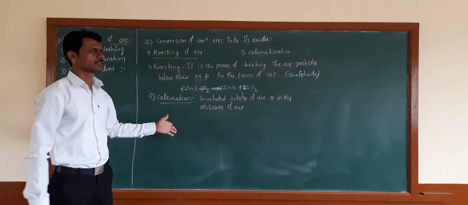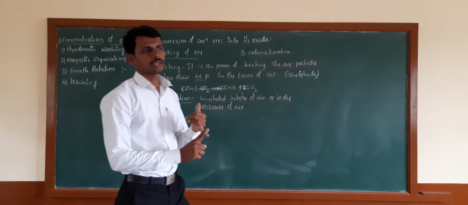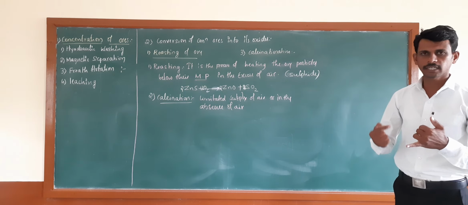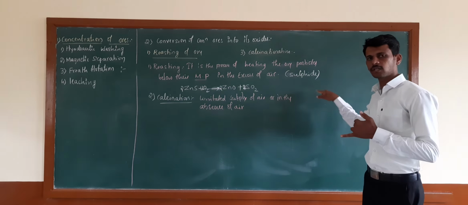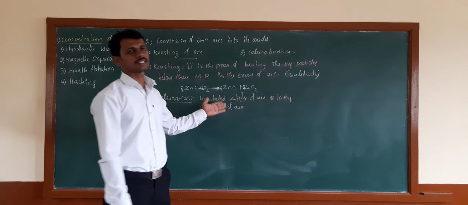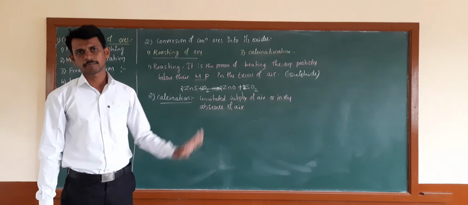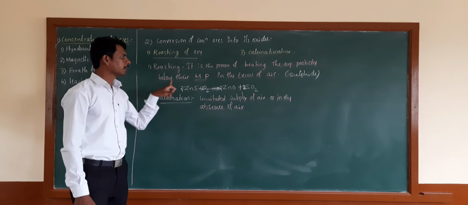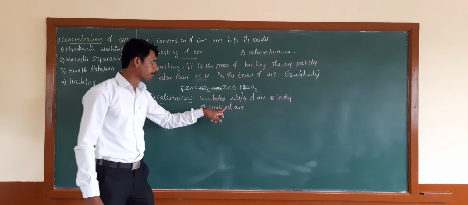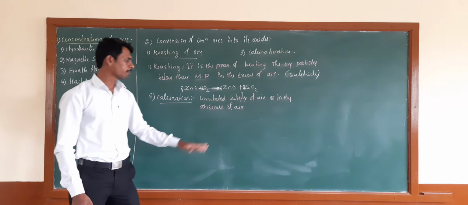There is no other difference between roasting and calcination. In the roasting method, the metal is converted into the metal oxide by heating below its melting point in excess of air in the reverberatory furnace. But calcination is also the same process. We convert the concentrated ore into its metal oxide by heating below its melting point in the reverberatory furnace with a limited supply of air or in the absence of air.